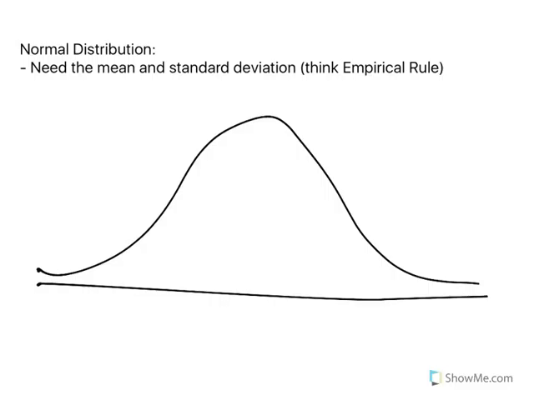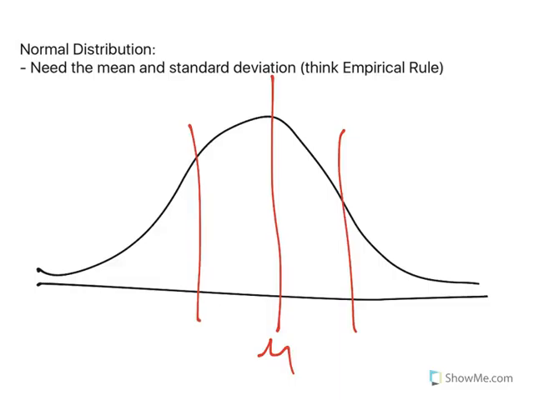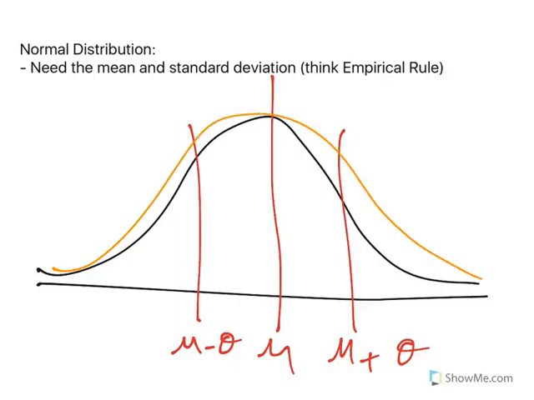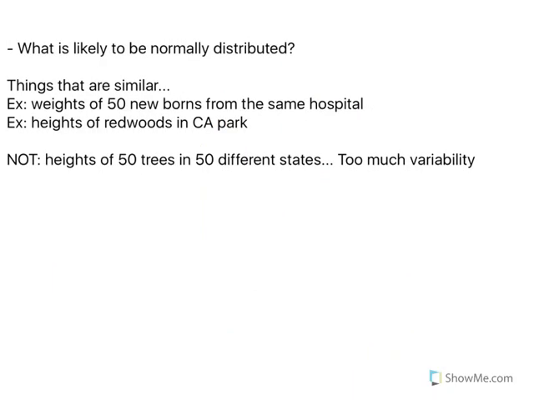Remember that the mean cuts right through the middle, and that right there is our mean. The standard deviation, right, goes on either direction. So here's the mean plus the standard deviation. Here's the mean minus the standard deviation. So the normal distribution means we are normally distributed, meaning we have the bell-shaped curve. And to use that and really play with it in terms of probability, we've got to have the mean and the standard deviation.